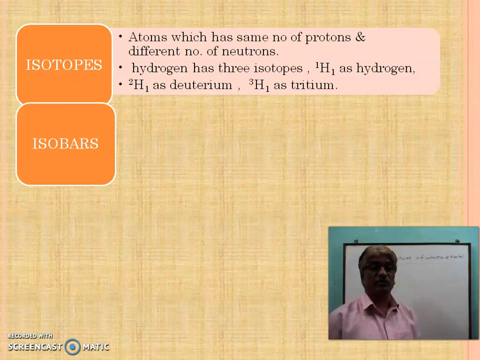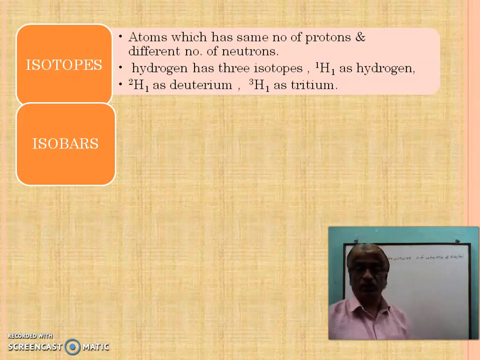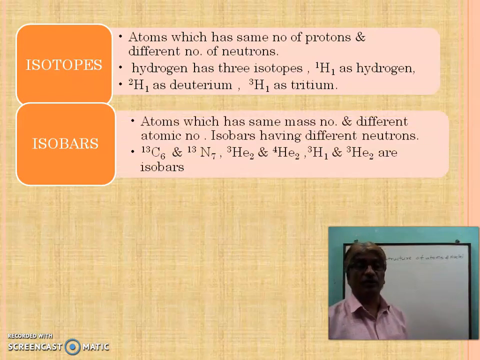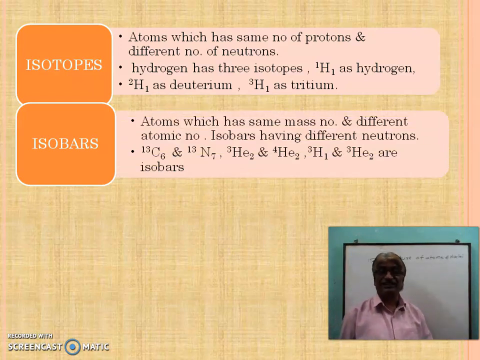Another definition we will see: what is meant by isobar. Here, in isotopes, atoms have the same number of protons and different numbers of neutrons. But in isobars, atoms have the same mass number and different atomic numbers.